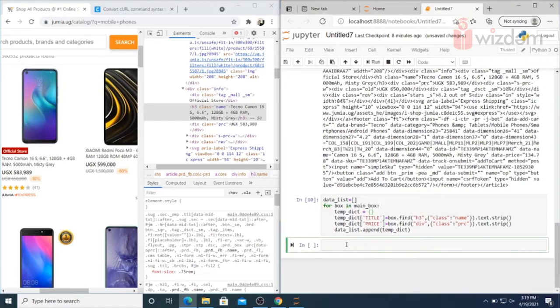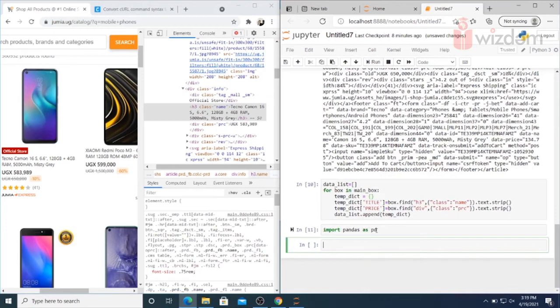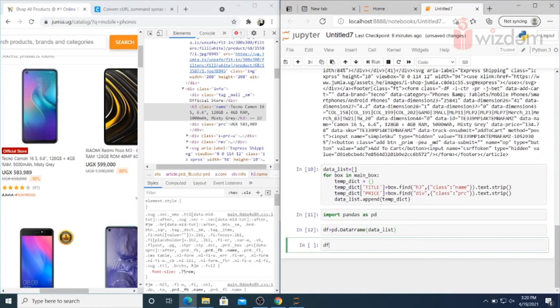So now we have to make it in a format. The format is under pandas, so we'll import pandas in short form, as pd. We have imported the pandas library for data formatting. We are using the variable df, which is equal to pd, the pandas library, dot DataFrame. We need to format the data list, data_list. So we'll just format them. Now we can print the output df, that's a data frame.